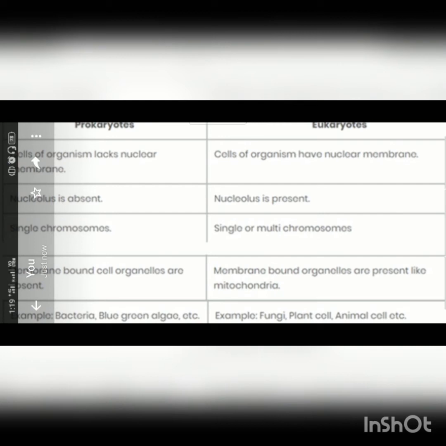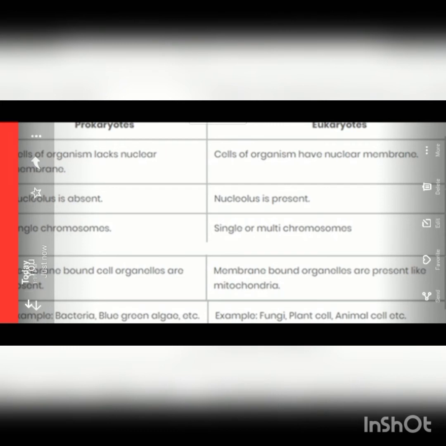Now, as we know, many different functions have to be carried out by the cell, and each cell organelle will perform a specific function, such as making new material for the cell, cleaning up waste material from the cell, etc. We will study more about cell organelles in the coming classes. Now, what are the examples of prokaryotes? Examples are bacteria, blue-green algae, etc. And eukaryotes: fungi, plant cells, animal cells.